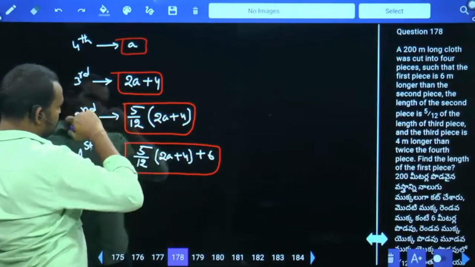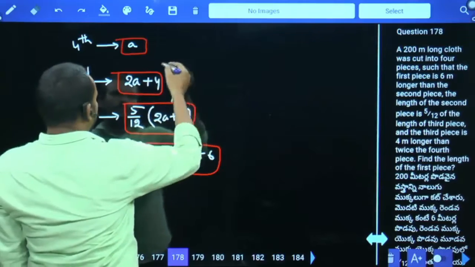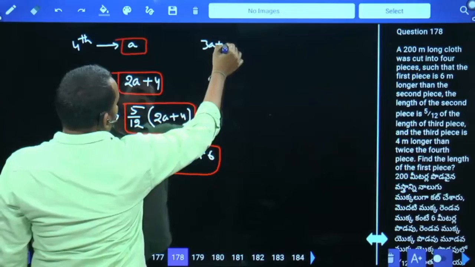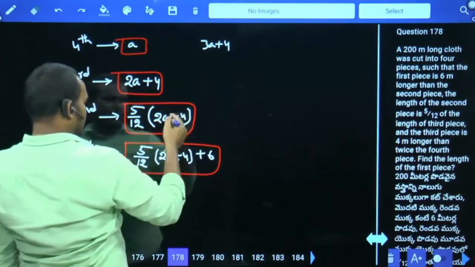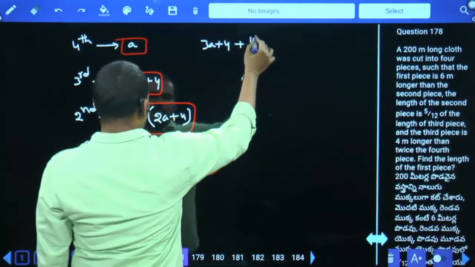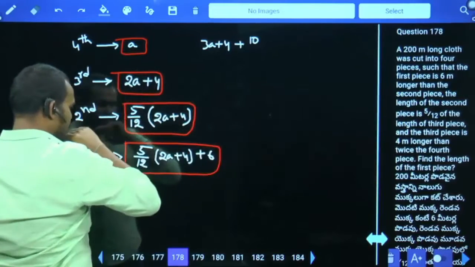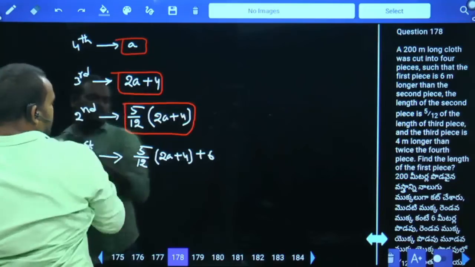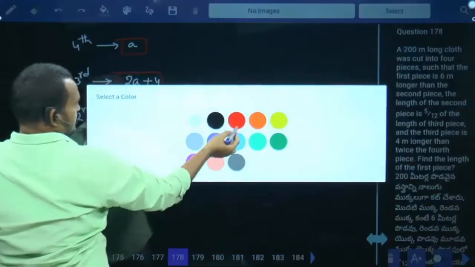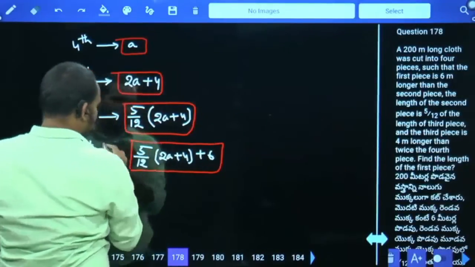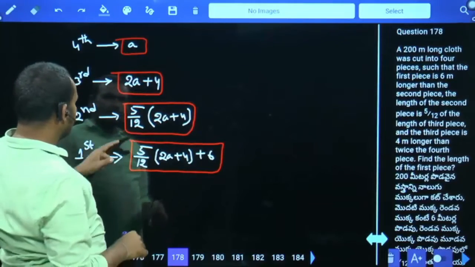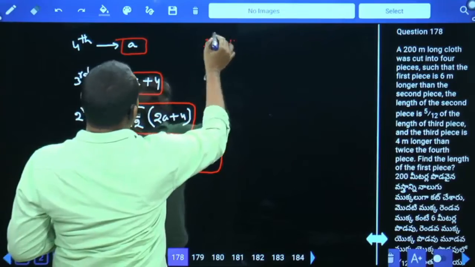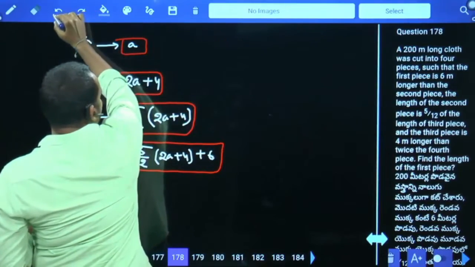First, A plus 2A plus 4, these two added, it will be 3A plus 4. Plus 6, it will be 3A plus 10.